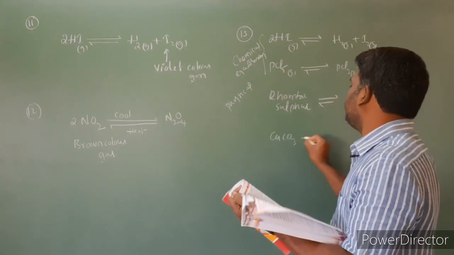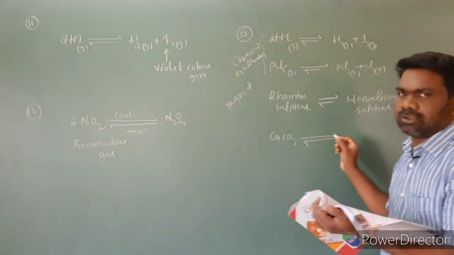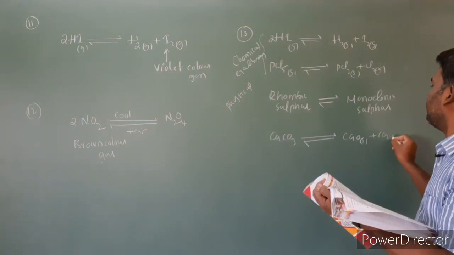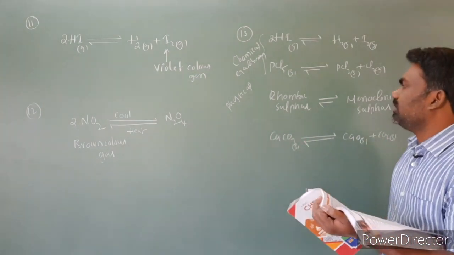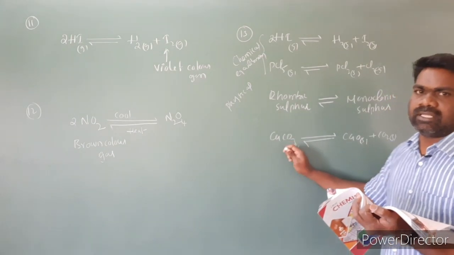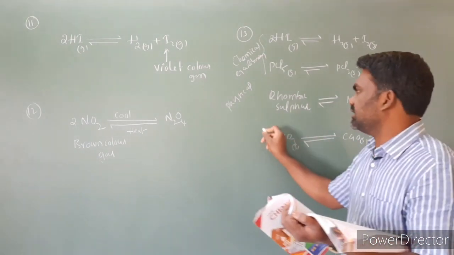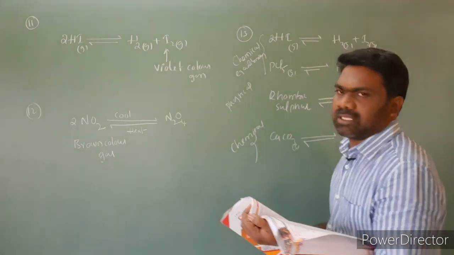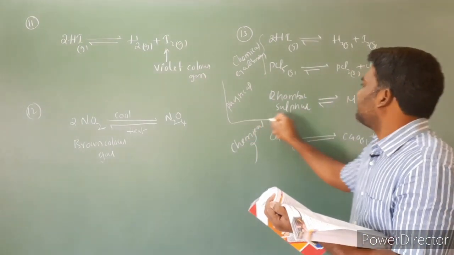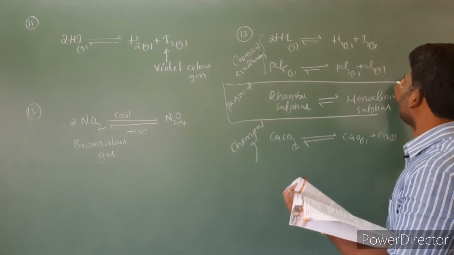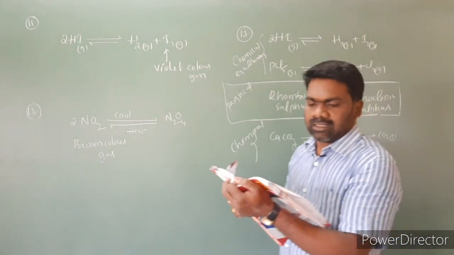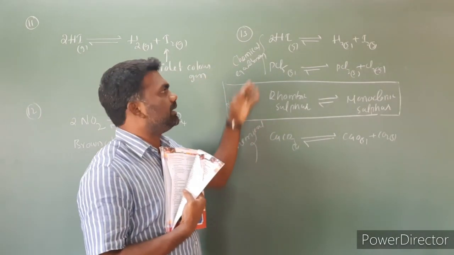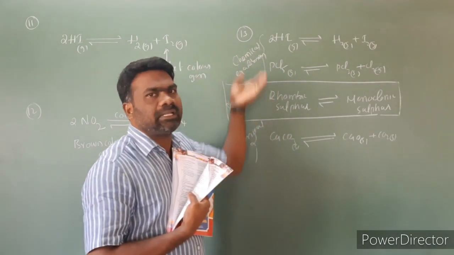CaCO3 gives rise to, you have to take a closed vessel, CaO solid plus CO2 gas. So it is also an equilibrium established between the reactants and the product. It is also a chemical equilibrium. So look at the third option. In the third option, the law of mass action cannot be applied to the physical equilibrium. The remaining options are chemical equilibrium.